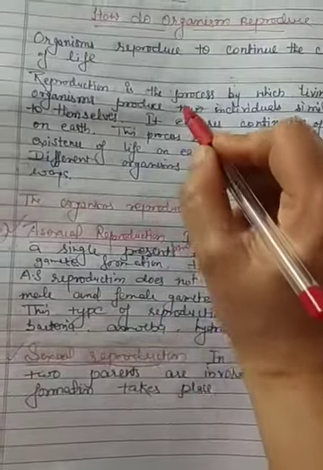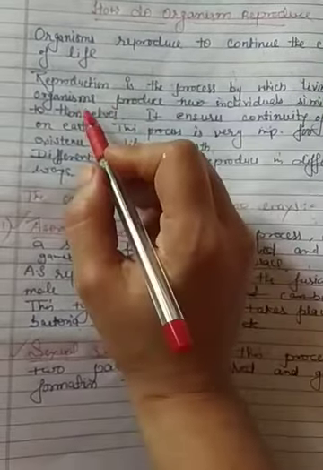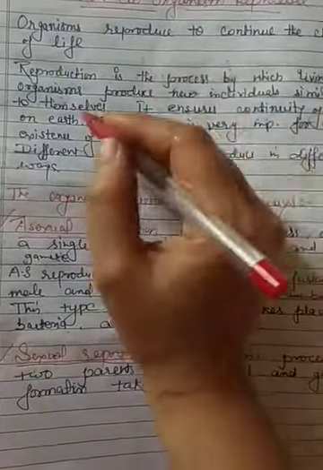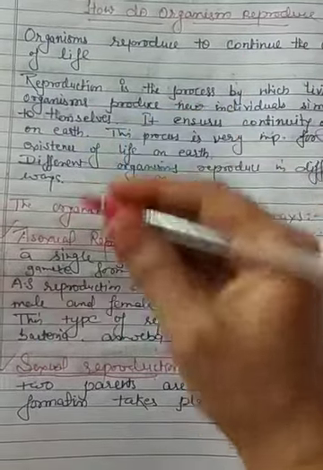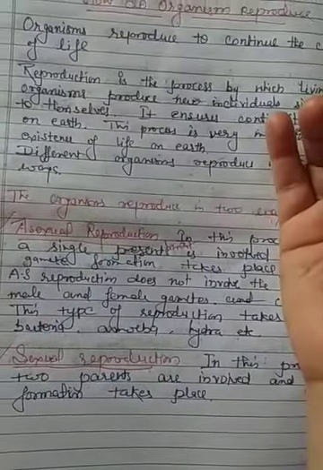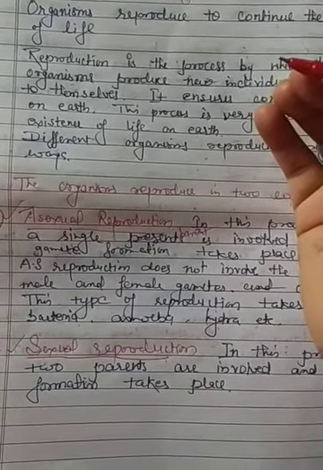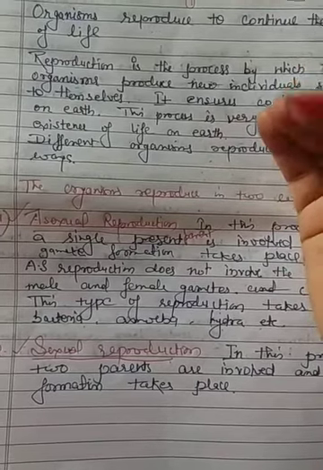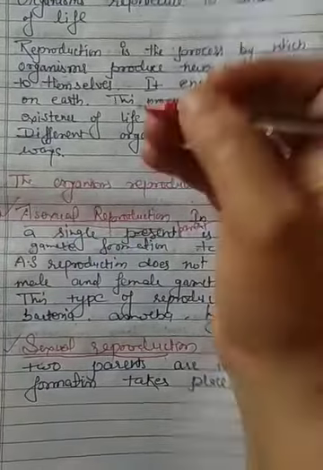Reproduction is the process by which living organisms produce new individuals of their own kind. For example, a dog produces what? A puppy, which looks similar to its parents.